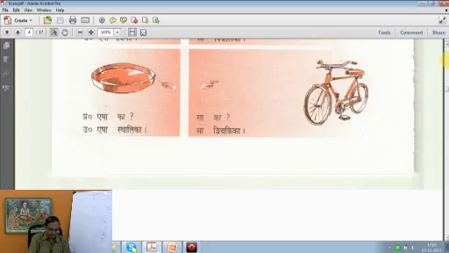Now there is some item here. This is a plate for eating. Esha ka, what is this? Esha Sthalika, this is a plate in which we eat. And a bicycle, by the way, is also feminine in Sanskrit. Sa ka, what is that? Sa dvichakrika, that's a bicycle. I explained in my previous class. Dvi means two, chakra means wheels. It has two wheels, therefore it is called dvichakrika, a bicycle.